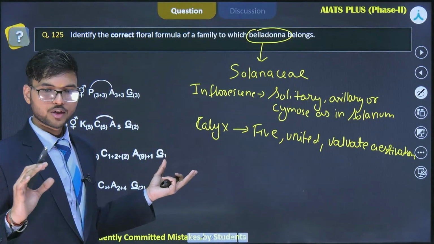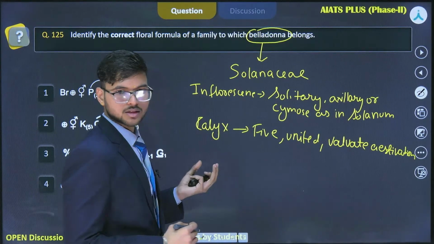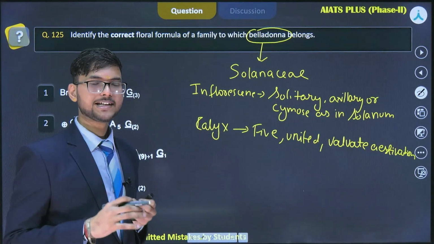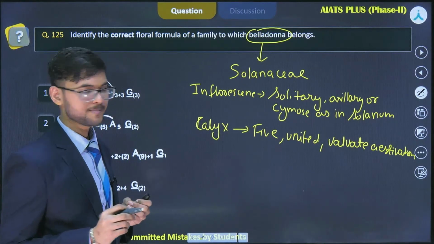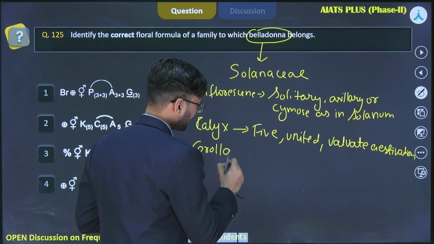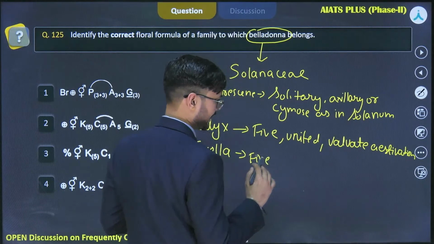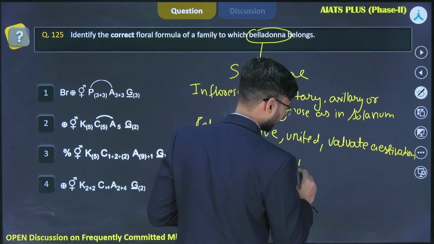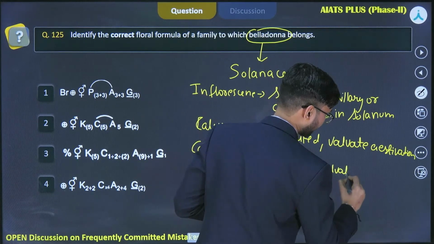Similarly, if you talk about the corolla, Yeoman, these questions are from the AIATS Plus Phase 2 paper that was conducted on 2nd of March. Okay. So calyx, then corolla. Corolla are also 5 in number. That means petals are 5 and they are also united, and they also show valvate aestivation. Okay.